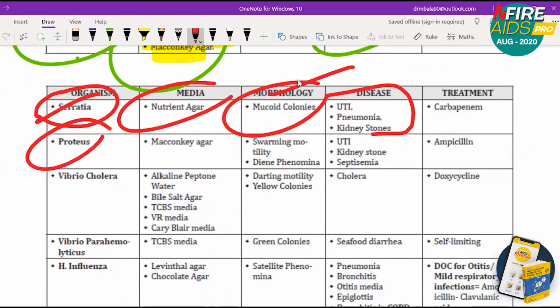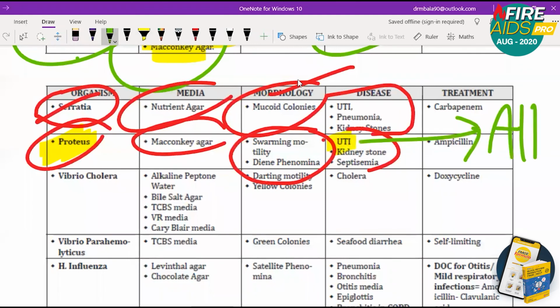Then comes Proteus. Proteus means it grows in MacConkey agar. It forms something called swarming motility and Dienes phenomenon. That is the morphology. And the disease is UTI, kidney stone, and septicemia. So Proteus is very important. Proteus causes UTI with alkaline urine.